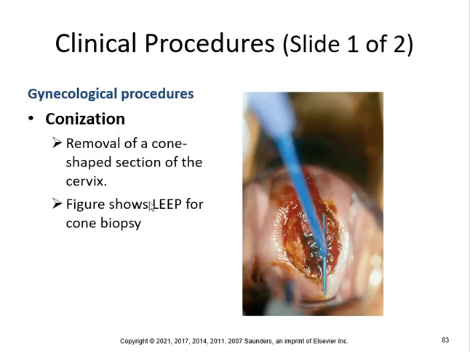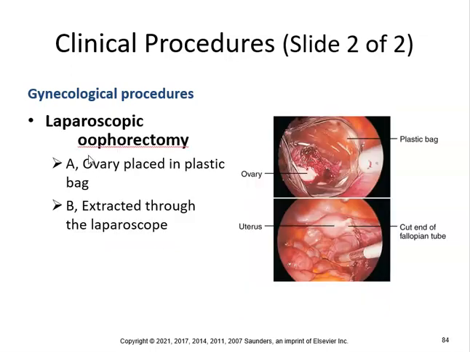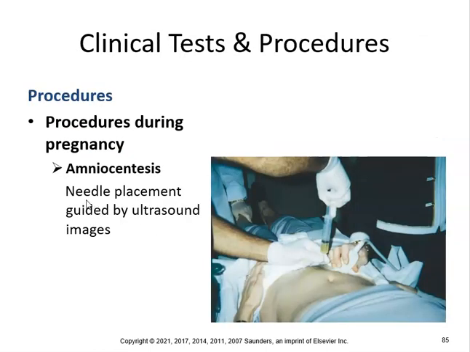Conization, removal of a cone-shaped section of the cervix. Figure shows LEEP for cone biopsy. Laparoscopic oophorectomy. Ovary placed in a plastic bag. Here's a plastic bag, and extracted through a laparoscope. Amniocentesis. Needle placement guided by ultrasound images.